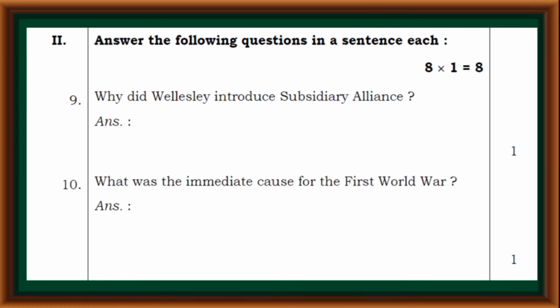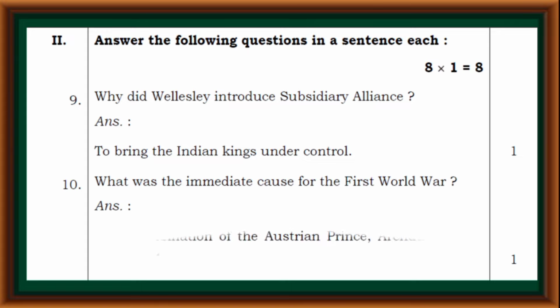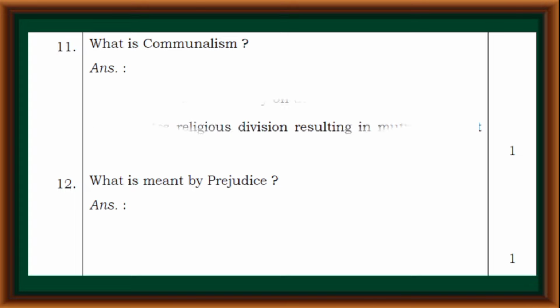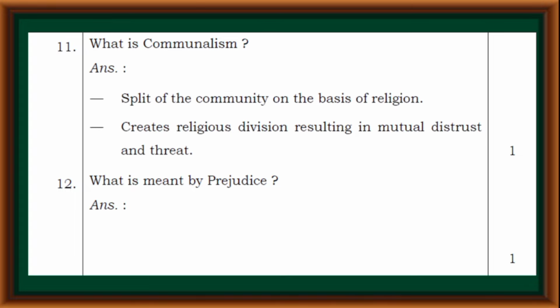Second main, answer the following questions in a sentence each. Why did Wellesley introduce subsidiary alliance? To bring the Indian kings under control. What was the immediate cause for the First World War? The assassination of the Austrian Prince Archduke Franz Ferdinand. What is communalism? Split of the community on the basis of religion, creates religious division resulting in mutual distrust and threat.